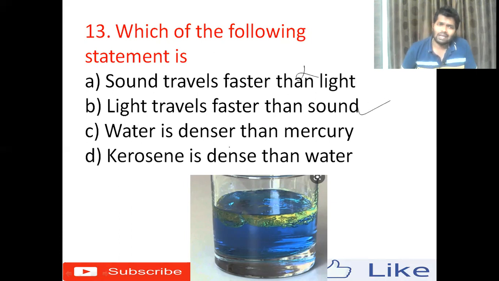Obviously, light is one of the important energies in this universe, which travels faster than anything. Next, option C, water is denser than mercury. No, mercury is denser than water. Next, option D, kerosene is denser than water.